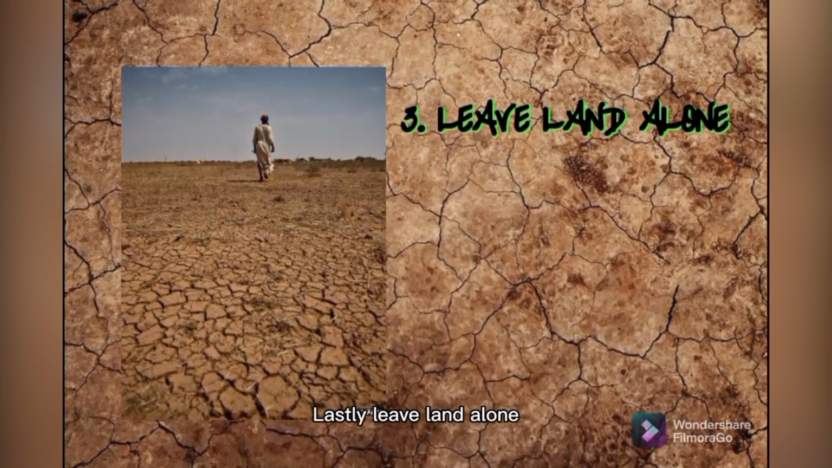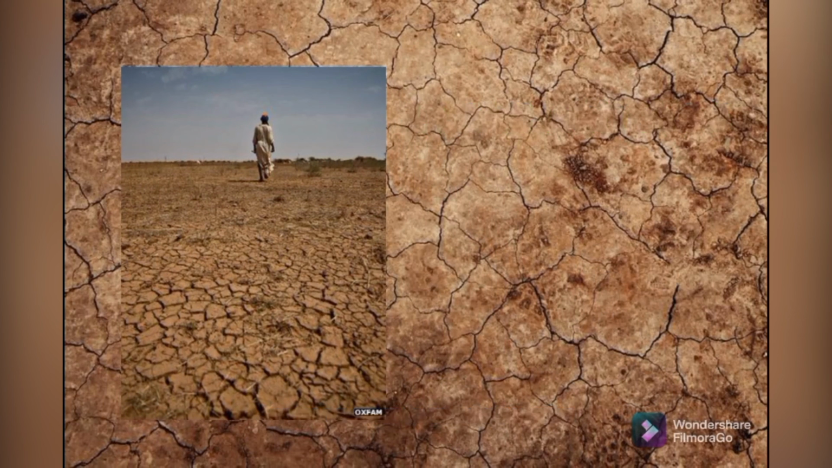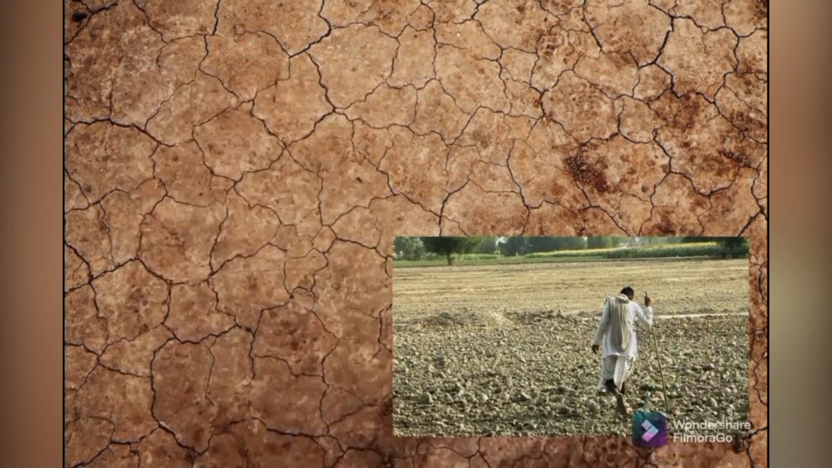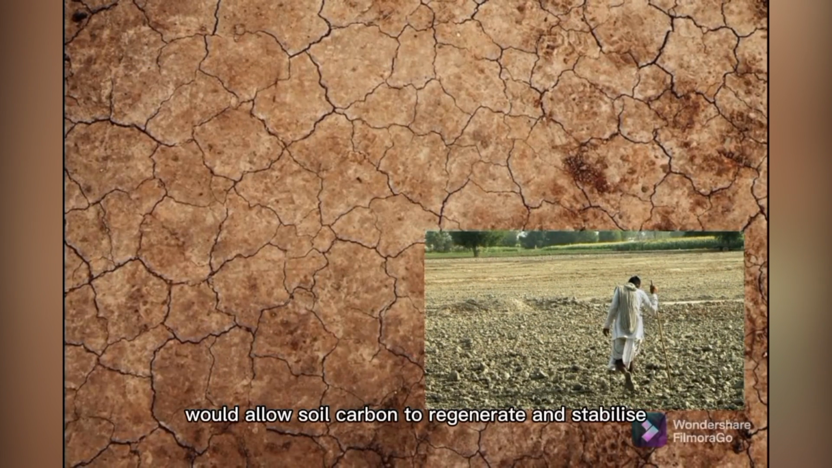Lastly, leave land alone. Another answer to soil degradation is to leave more land undeveloped despite the challenge of a growing population. It takes 500 years to build just 2.5 cm of topsoil. Land removed from farming would allow soil carbon to regenerate and stabilize. Experts recommend rotating pasture land utilized by the meat and dairy business so that less is used at any given time.